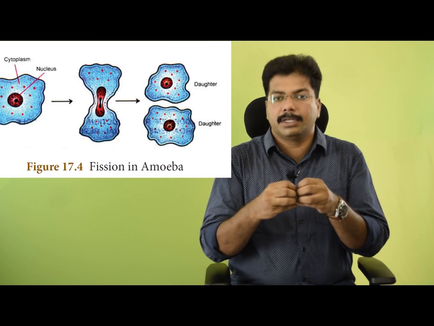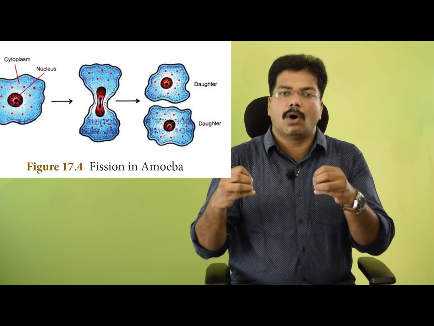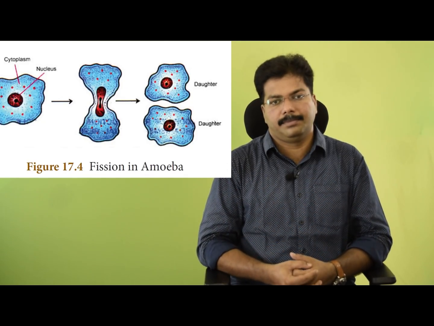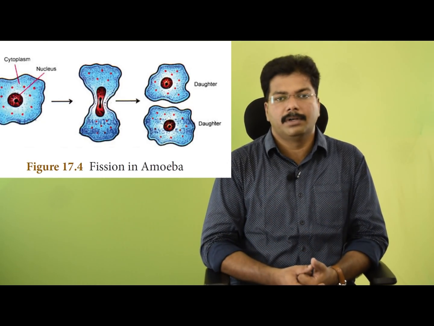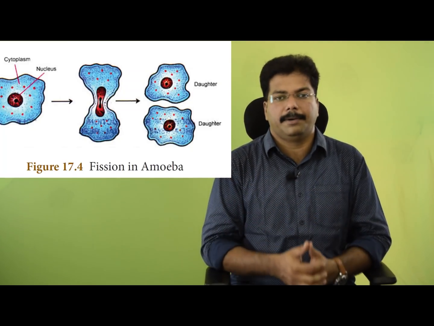So through fission, these microbes can divide into two and two daughter cells are formed. This is another vegetative mode of reproduction that happens in microscopic organisms like amoeba. And let's look into another mode of vegetative reproduction, budding. If we look at the case of yeast, these cells will not go for other modes.